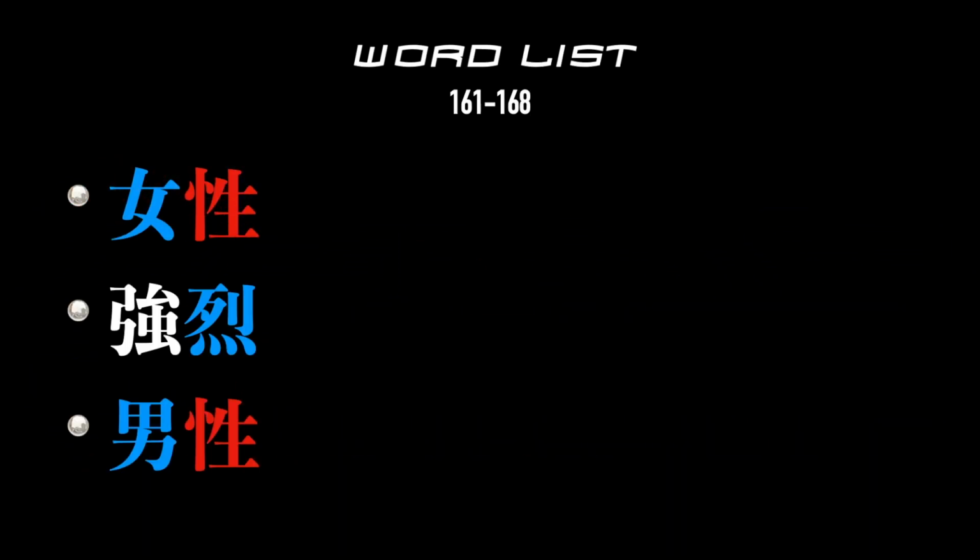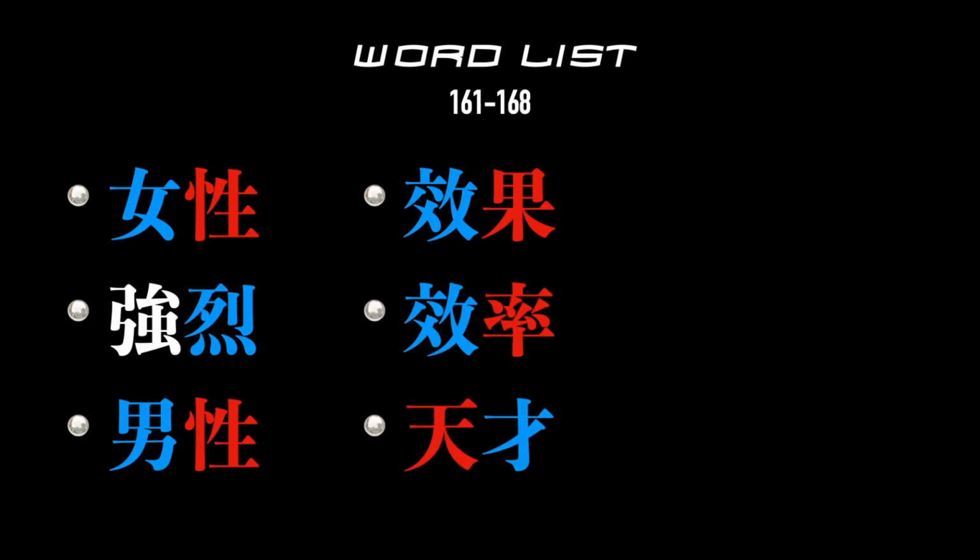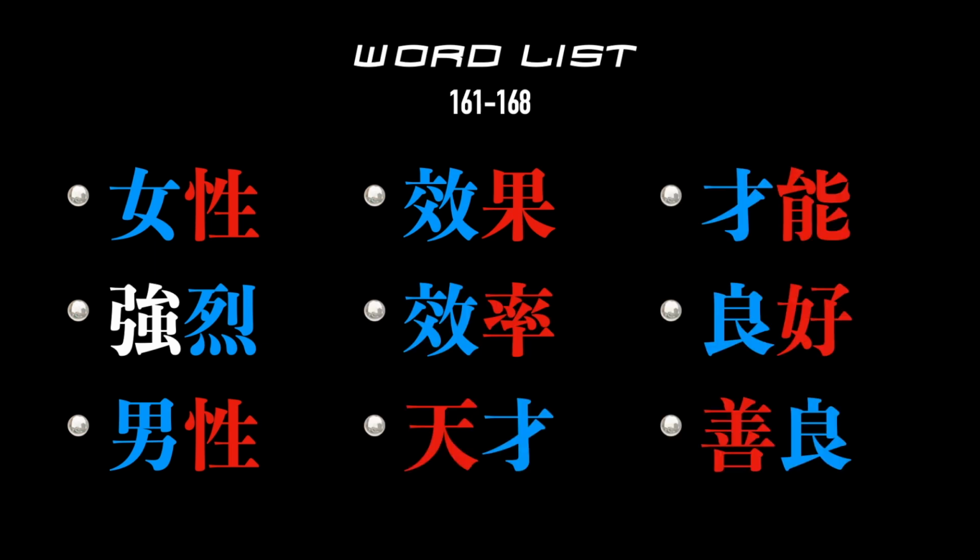Based on the 8 characters of these two lines, this is a word list of words that are common to Japanese, Korean, and Chinese. On the coming slides, you'll hear the words spoken in Korean, Japanese, and Chinese.